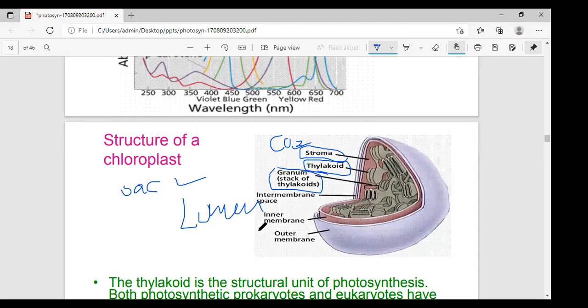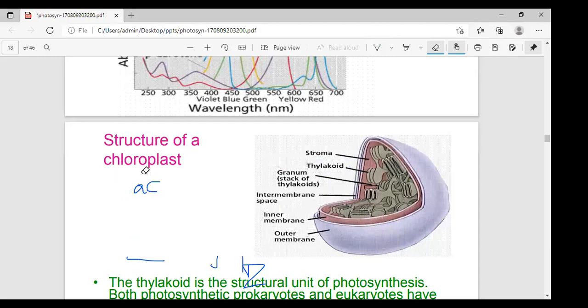The thylakoid membrane contains two structurally distinct photosynthetic units. One is called PS1 and the second one is called PS2, which will be explained in detail in later classes. This is the structure of chloroplast. Did you understand the structure of chloroplast? Yes.